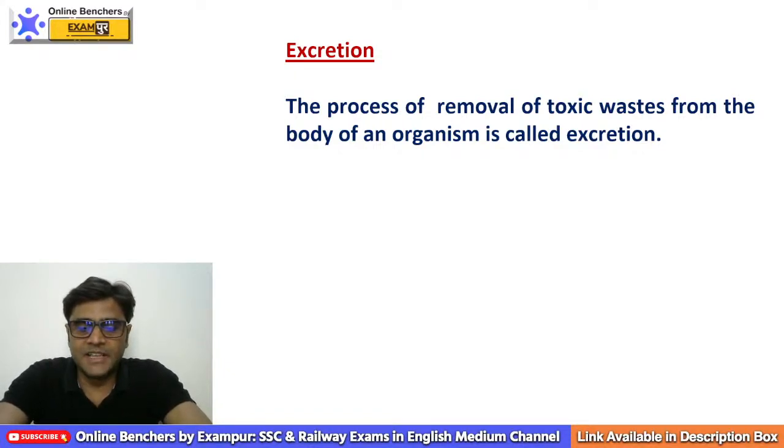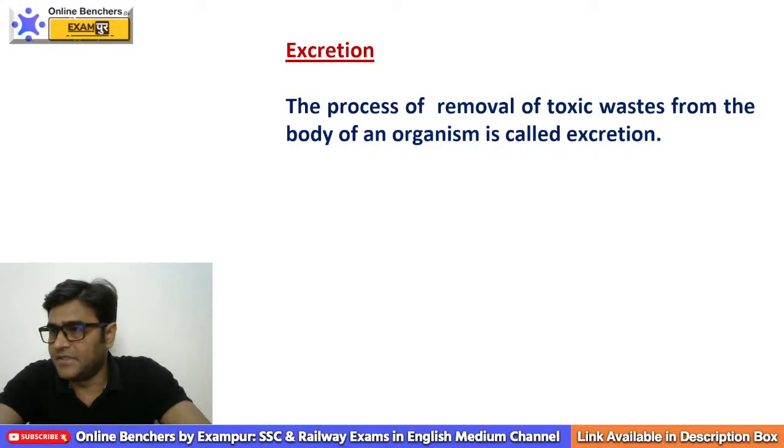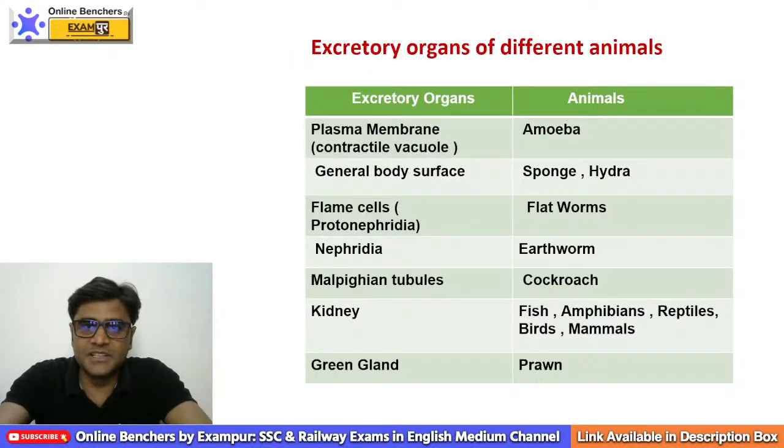So very simple, guys. Here we have the definition of excretion. What is excretion? Removal of waste products from the body of a living organism is known as excretion. Very simple. Now we are going to discuss excretory organs of different animals.